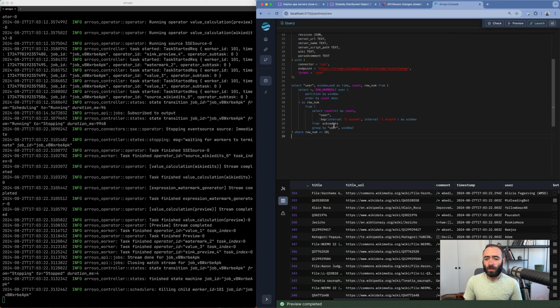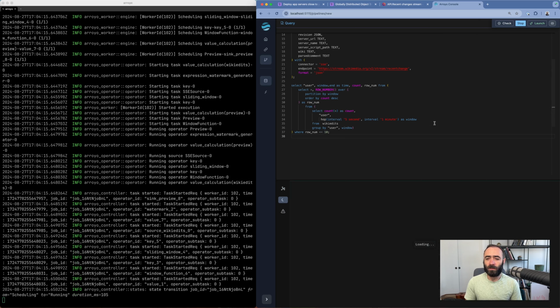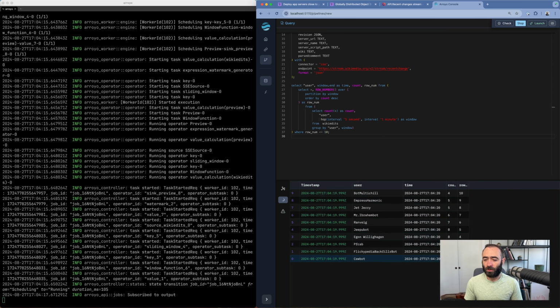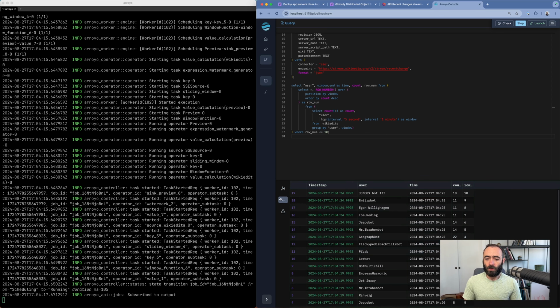We're using a hopping or sliding window to divide up time into these overlapping chunks. And then for each one of those chunks, we're using a SQL window function, row number, in order to rank them by the number of edits, this count. So if we look at that, we'll see every 5 seconds, the top 10 users are going to be outputted with this row number that ranks them. You see that updates. So this is pretty cool. How can we actually use this data to build a web application?